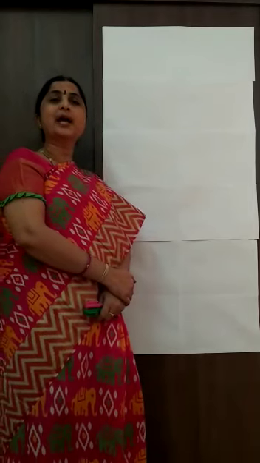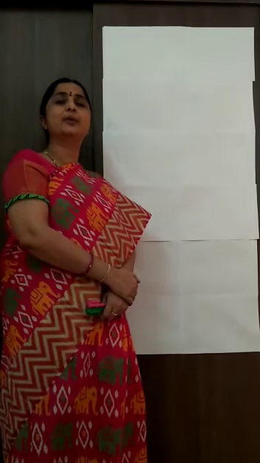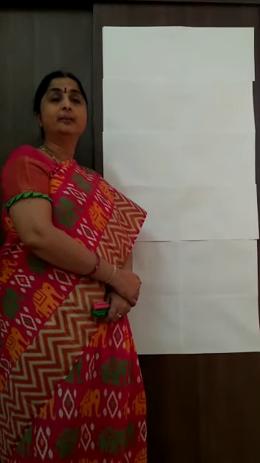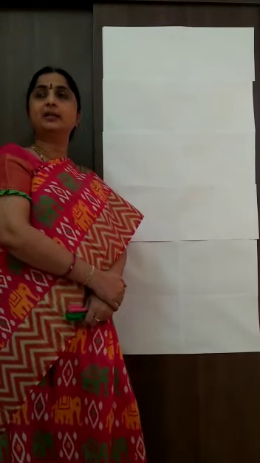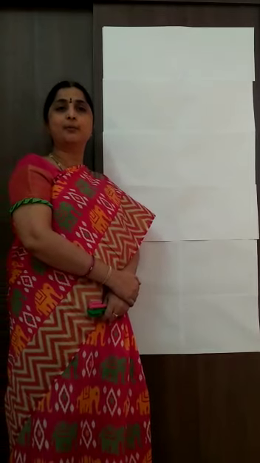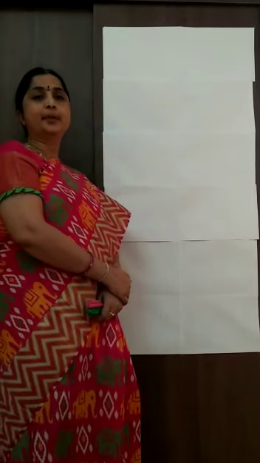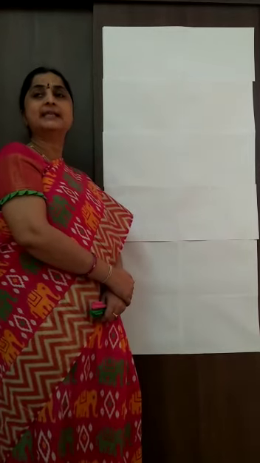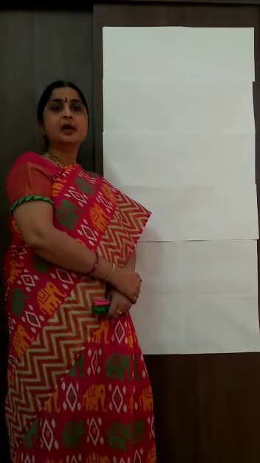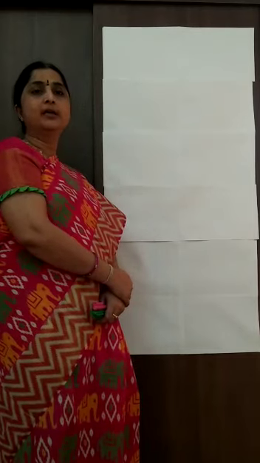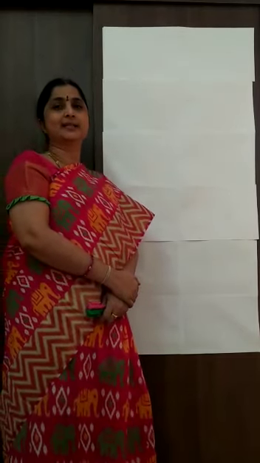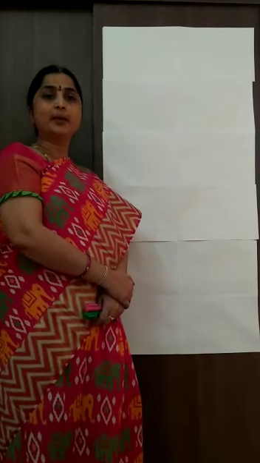Okay. Now can anyone tell me what is a political map? A map showing the cities, towns, countries and states of the world with their boundaries. Okay. So what is a political map?